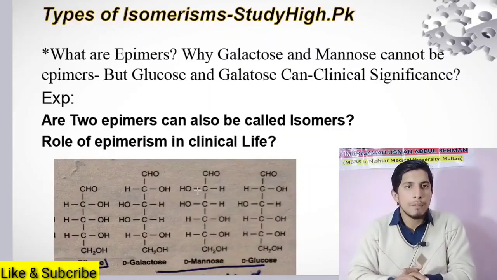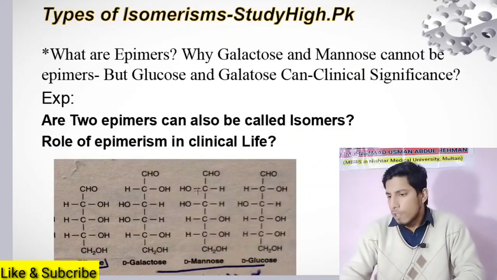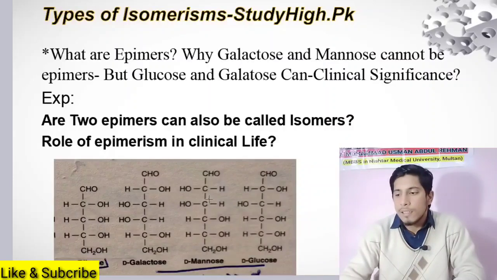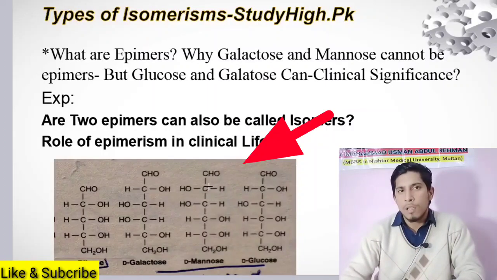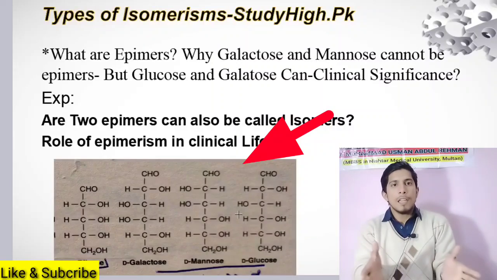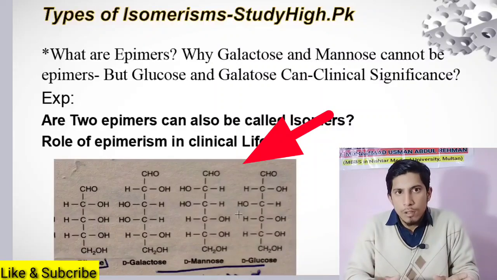This is the difference between these two epimers. All other carbon orientations in both glucose and mannose are the same, whereas on carbon number 2, the OH group is on the left side in mannose, and in glucose it is on the right side.